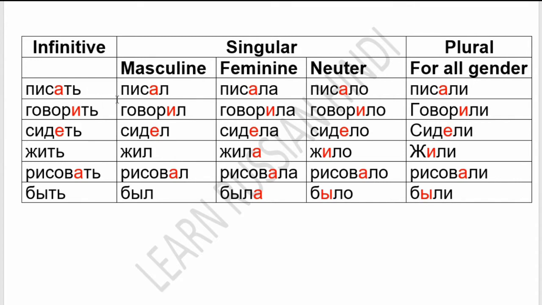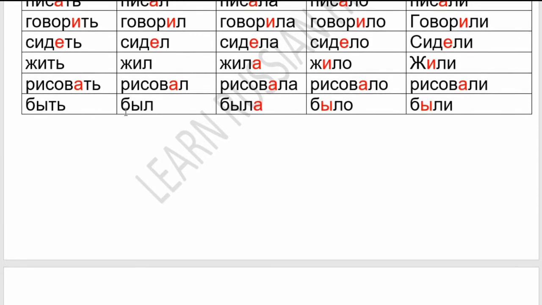So pisat, to write; govorit, to speak; sidet, to sit; zhit, to live; risovat, to draw; byt, to be. So similarly, all verbs can be transformed into past tense. We can make the past tense from all verbs by only changing the ending: for masculine l, for feminine la, for neuter lo, and for plural, for all genders, li. So this is the past tense of Russian verbs.